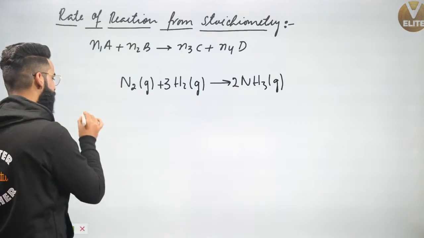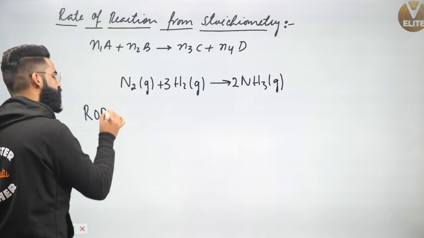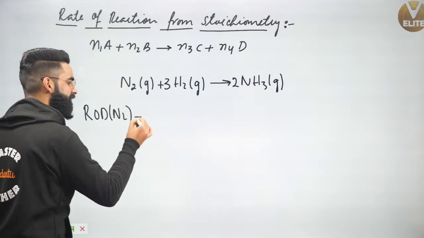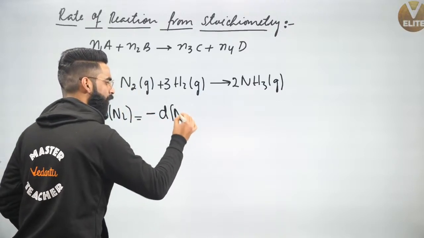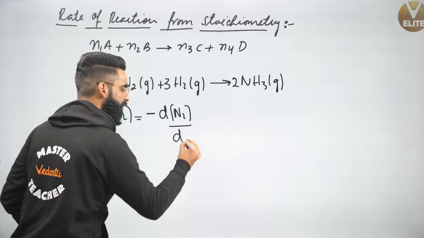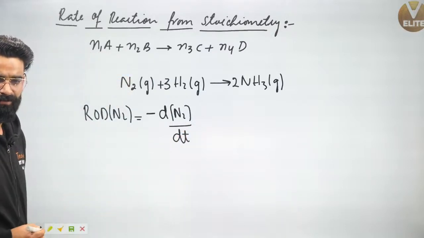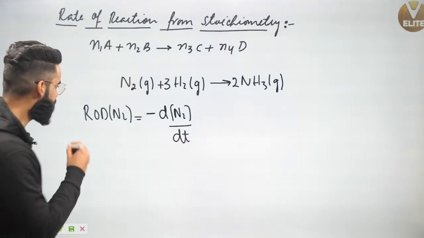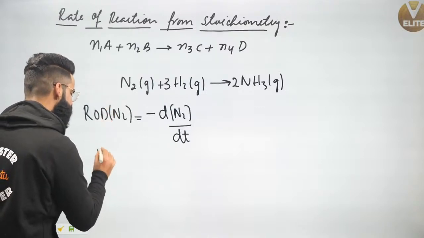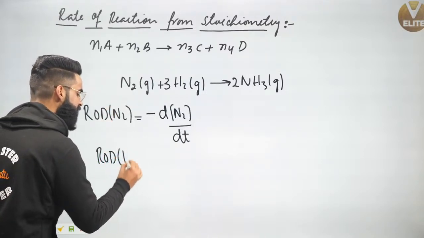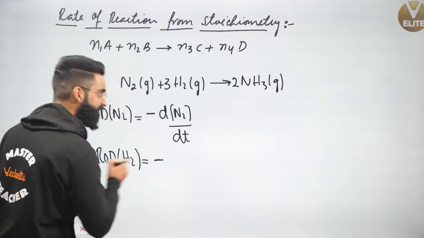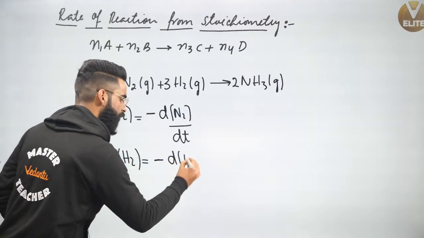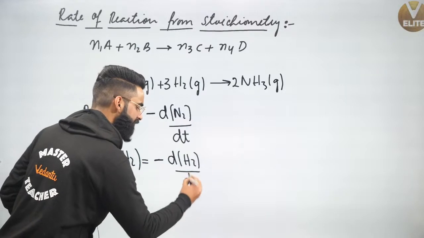If I want you guys to write the rate of disappearance of N2, can you write it? N2 is the reactant. I'll be starting with a minus sign. Then I'll be writing change in the concentration of N2 in the time interval dt. Yes, I can do that, right? Similarly, I can write the rate of disappearance of H2 as well. Since I'm talking about disappearance, I'll be starting with minus sign. It's going to be change in the concentration of H2 in the time interval dt.